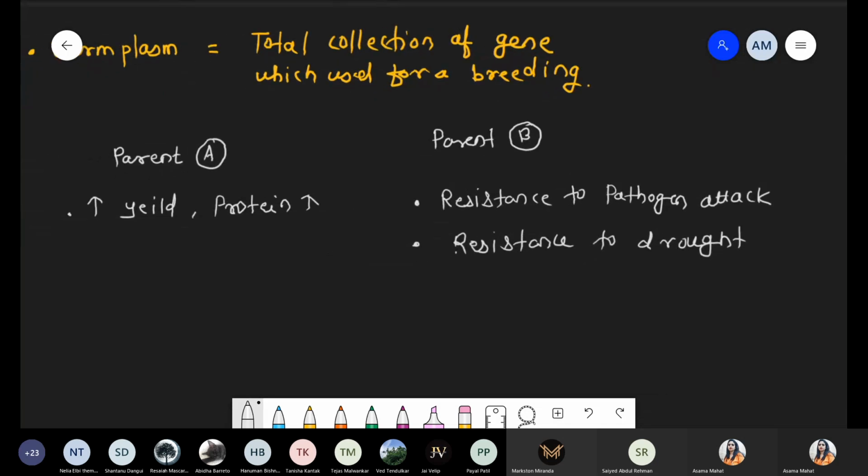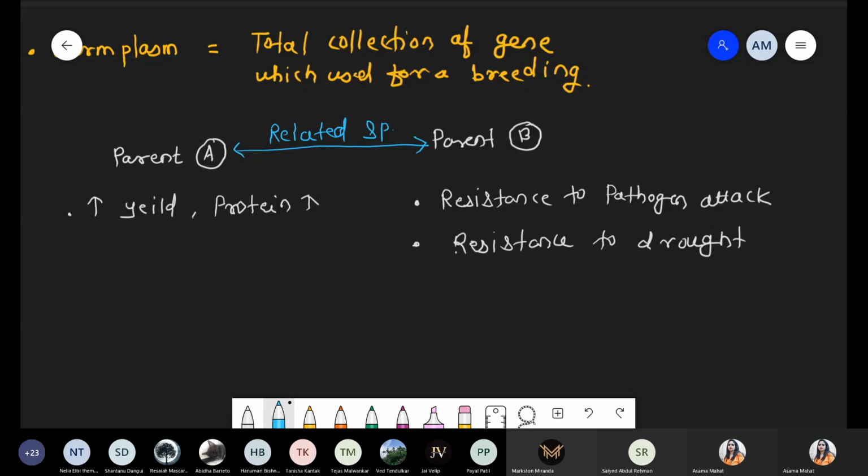Now, with the help of cross hybridization, with the help of this plant breeding, we want to perform a cross between parent A and parent B. And please remember, both these parents are related with each other. These are related species. I'm not talking about the same species. Related species means the family may be the same, the genus might be the same, the class may be the same. That's why we are talking about related species.